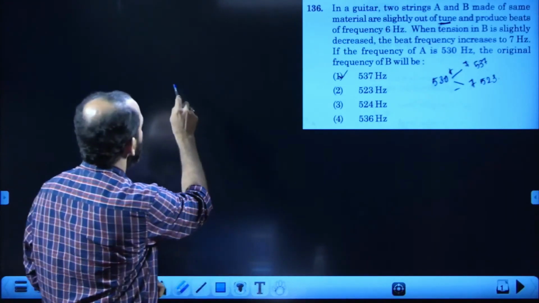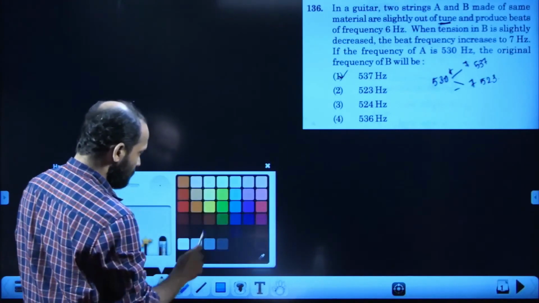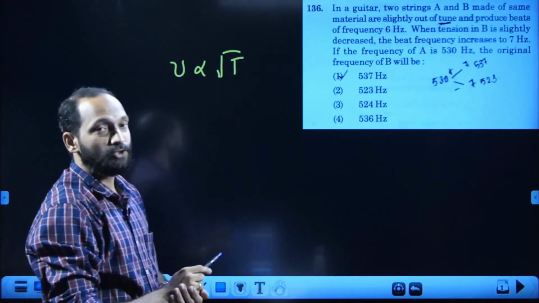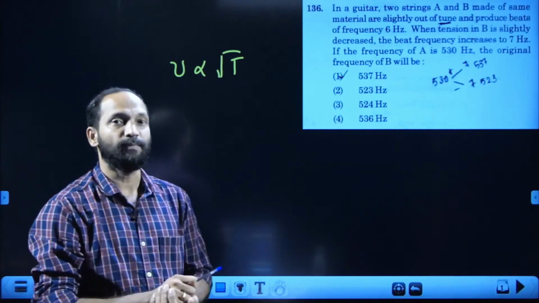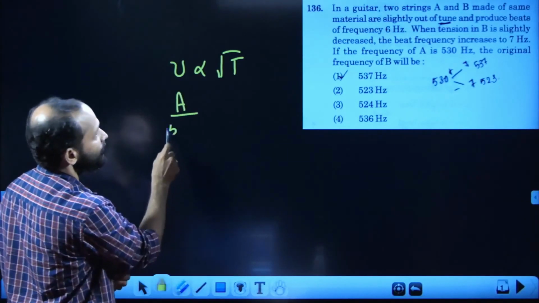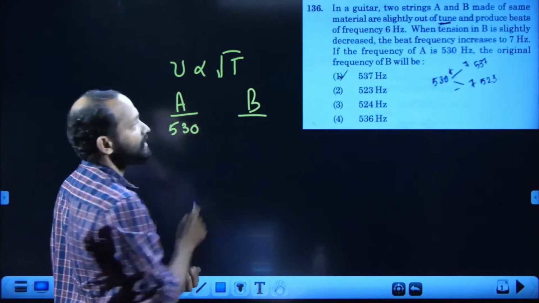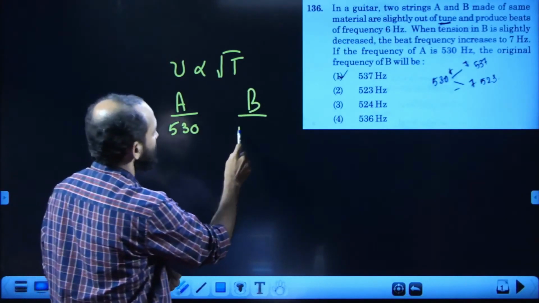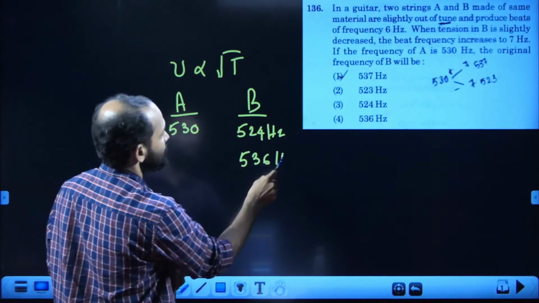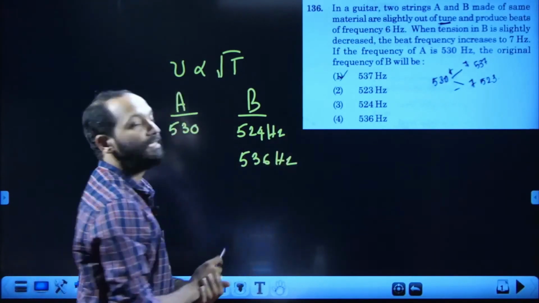That means the beat frequency is the difference of frequencies, and also you know the frequency is directly proportional to square root of tension in the wire. So when tension is decreased, frequency also will be decreased. For the beginning, the frequency of A is mentioned to be 530 Hz. Then that of B must have a difference of 6 Hz, that is either 524 Hz or 536 Hz. So either 524 or 536 should be the answer. Both are there in options.